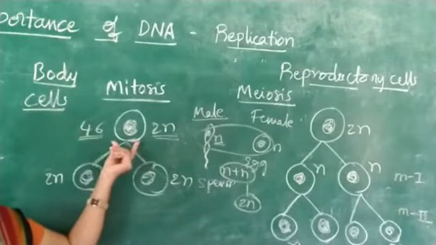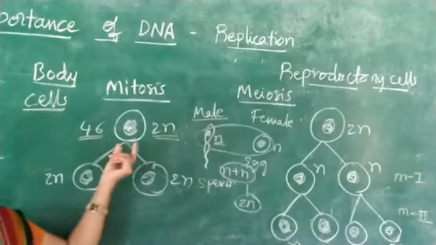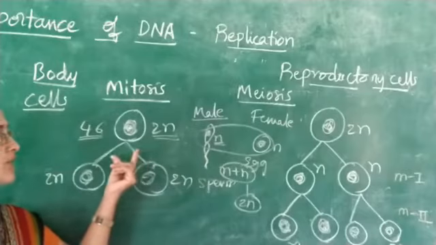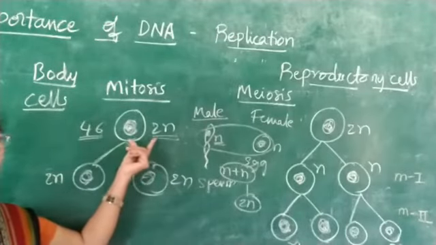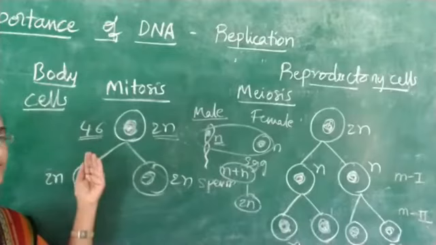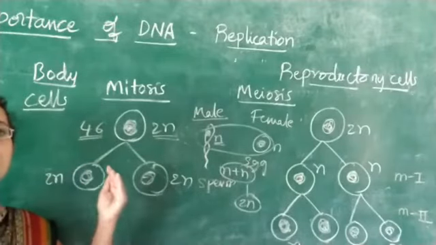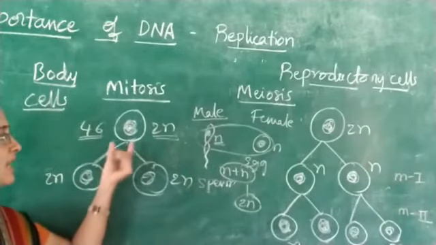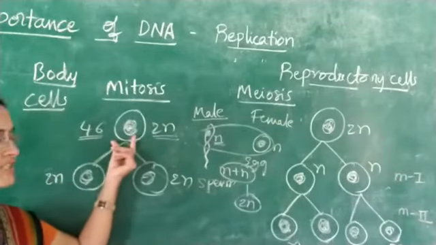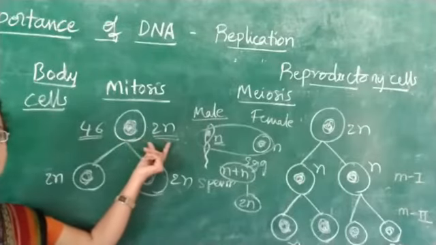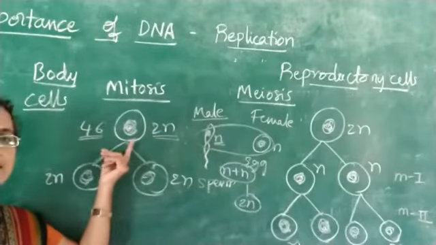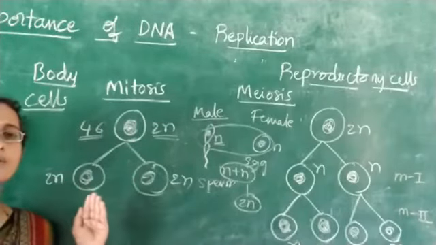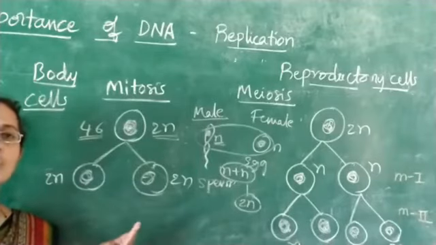Here the cell has genetic material, that is DNA, which is said to be in the 2n amount. So n plus n becomes 2n. The n amount comes from the father and the n amount comes from the mother. Both get united and the cell will have two sets of chromosomes, which is said to be the 2n number. These cells divide into two cells in the body, like skin, blood, bone,